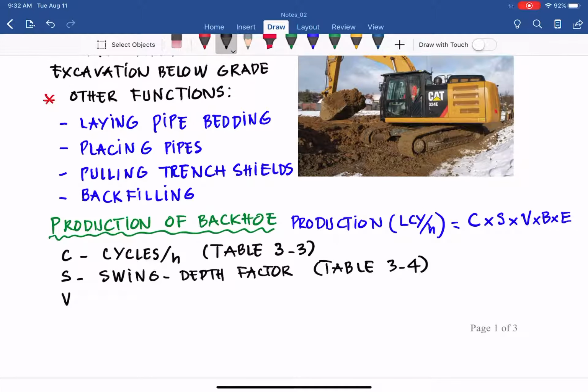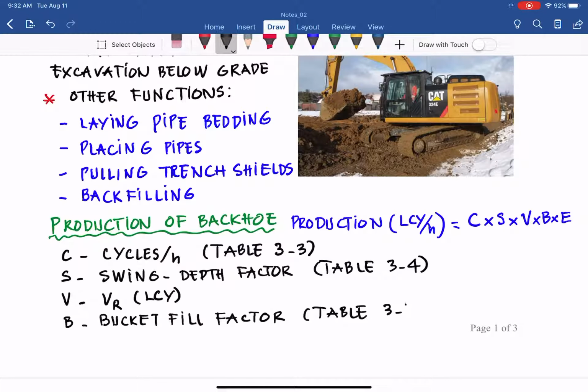And then the V, which is the bucket capacity. Like I said, to have the best estimate, we use the heaped volume, and it has to be in LCY. And then of course we multiply by the bucket fill factor to accommodate the loose material. So B stands for bucket fill factor, which I presented in the previous video, and that you can find in table 3.2.